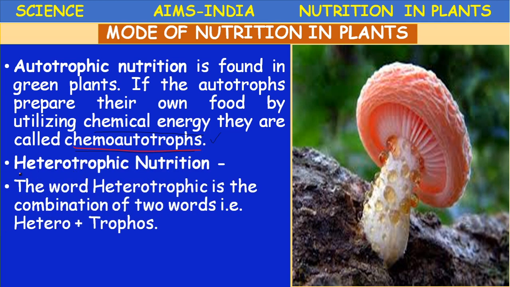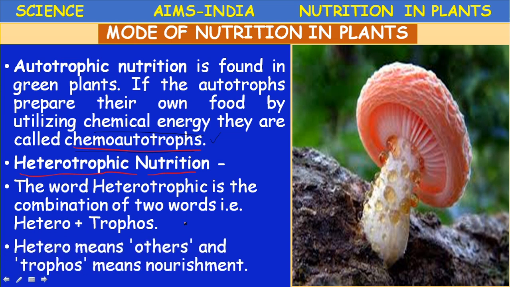Next, heterotrophic nutrition in plants. The word heterotrophic is the combination of two words, hetero plus troph. Hetero means others, troph means nourishment.